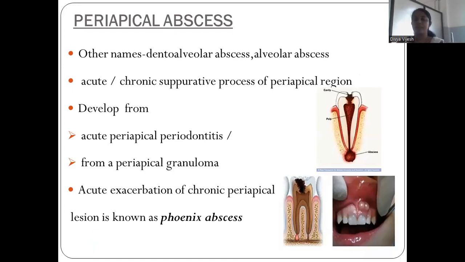Then coming to the periapical abscess. Other names for periapical abscess are dento-alveolar abscess.